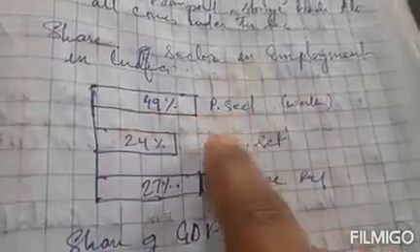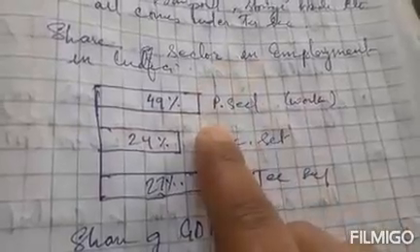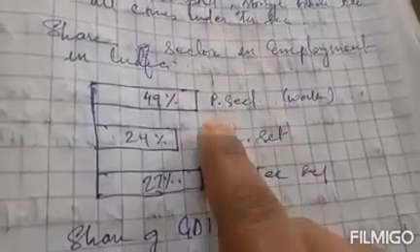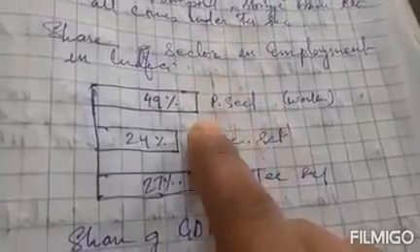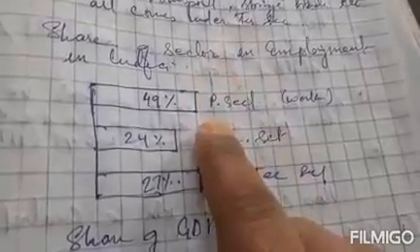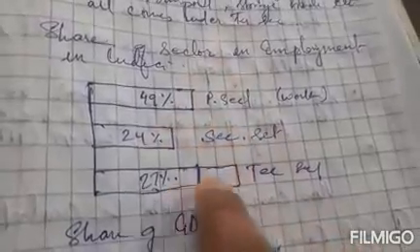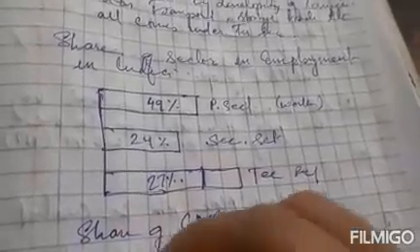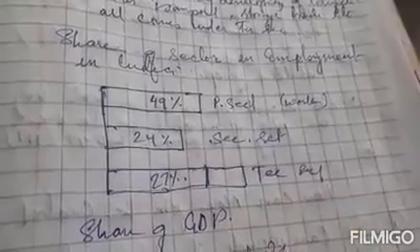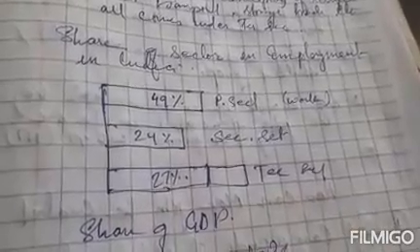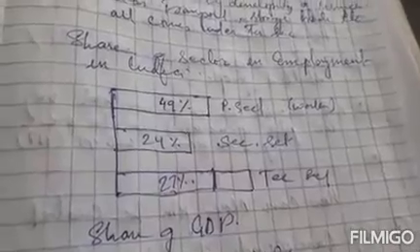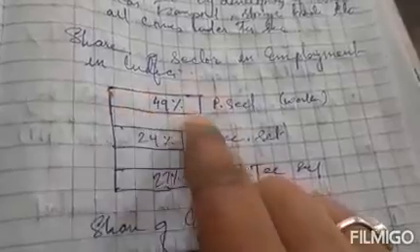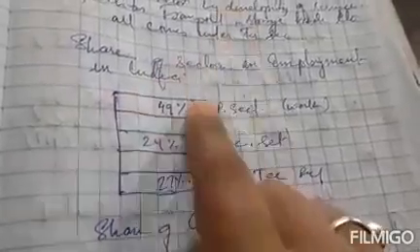Because most people in our country are dependent on agriculture, and that's why most of the people are engaged in the primary sector. If you have to work in the tertiary and secondary sector, the person should be educated or skilled. And in our country, till today, most of the people are illiterate. That's why a higher percentage of employed persons are in the primary sector.